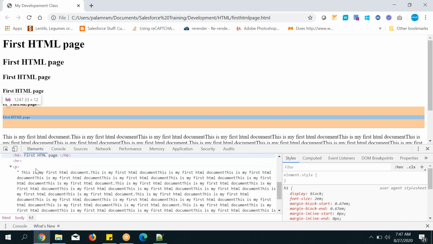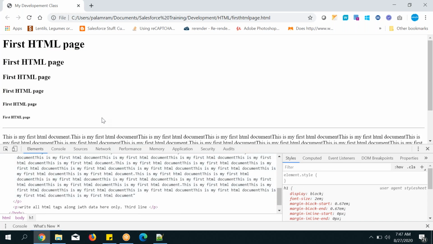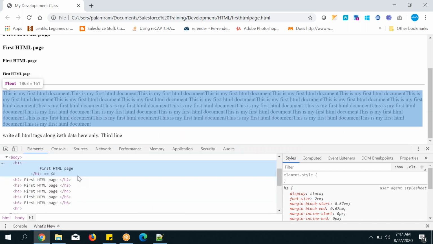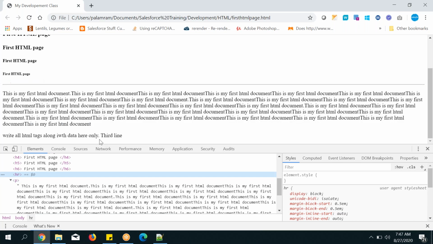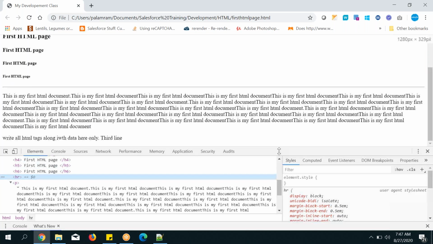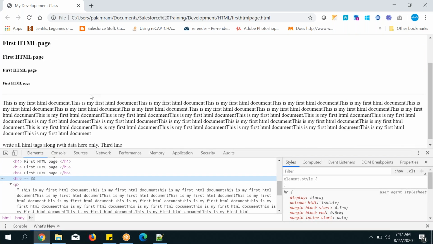Okay, this is what you need. In the paragraph, I keep my mouse on the paragraph, and you can see. And I keep my mouse on the HR tag, and you can see how much space it occupies. Or I want to see my element space directly by keeping the mouse there.